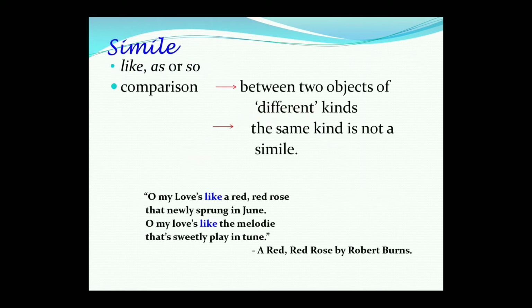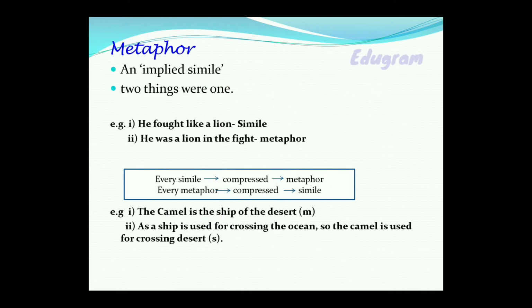Okay, let's see simile. Simile is a figure of speech in which a comparison is made between two objects of different kinds. But at the same time, the comparison of the same kind is not a simile. In sentences, generally, simile is introduced with words like, as, or so. I have given you an example for simile from Robert Burns' poem, A Red Red Rose. Please note it down.